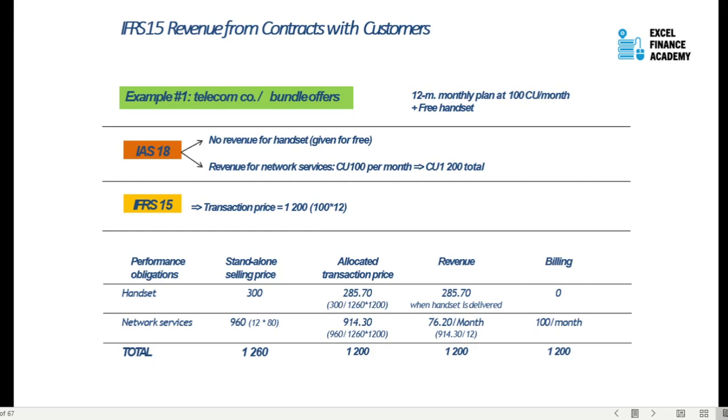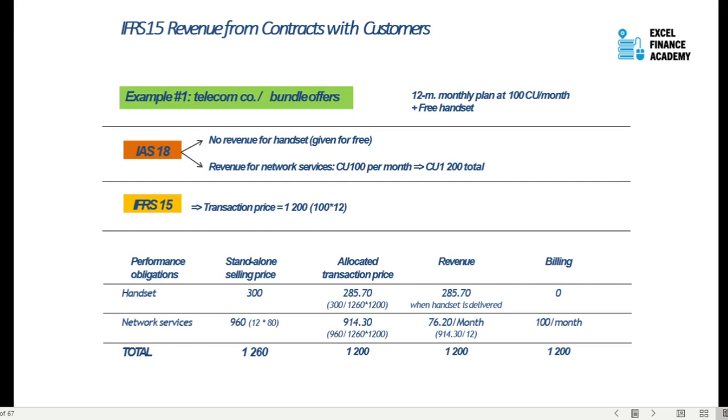However, IFRS 15 will say you need to recognize more revenue in the quarter where you are selling the handset, and less in the future. So since for a lot of companies the valuation depends on future cash generation, it will affect the valuations for sure, right?